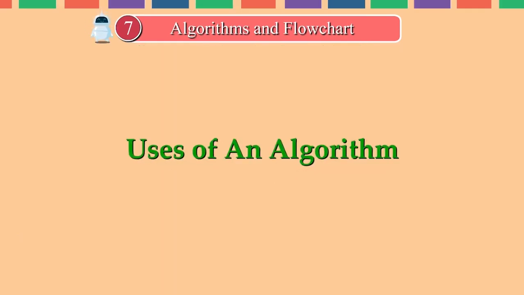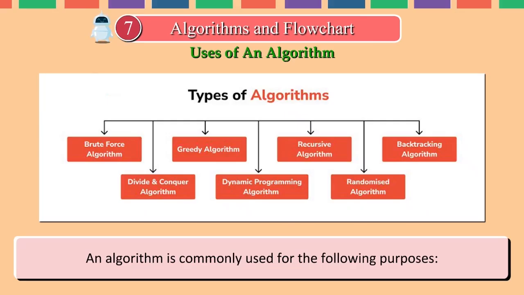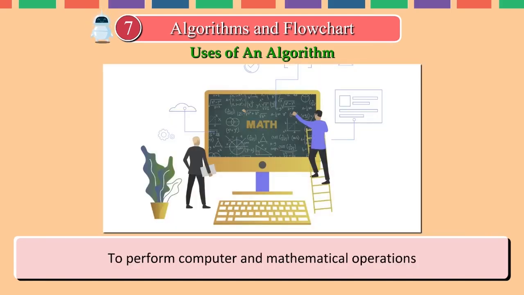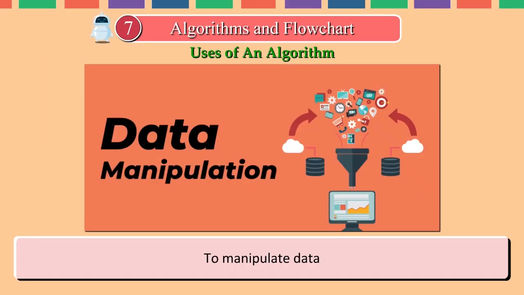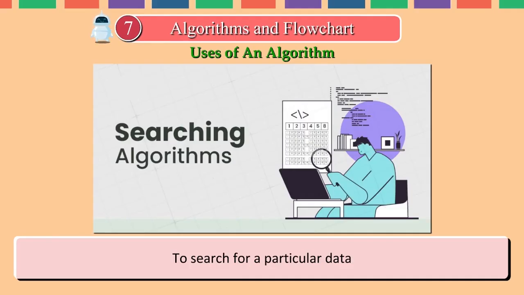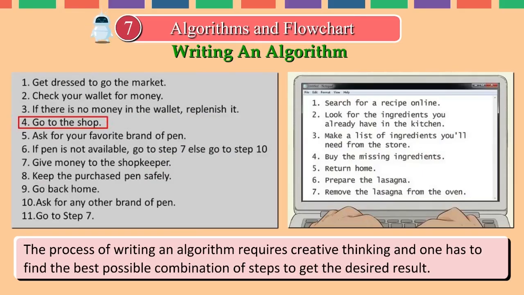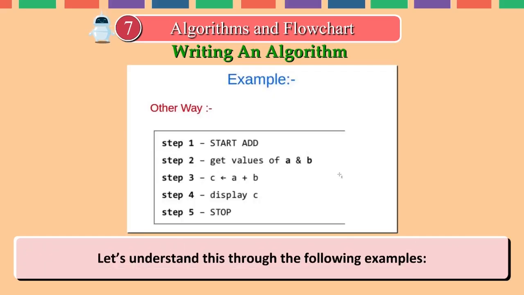Uses of an algorithm. An algorithm is commonly used for the following purposes: to perform data processing, to perform computer and mathematical operations, to manipulate data, to search for a particular data. Writing an algorithm. The process of writing an algorithm requires creative thinking, and one has to find the best possible combination of steps to get the desired result. Let's understand this through the following examples.